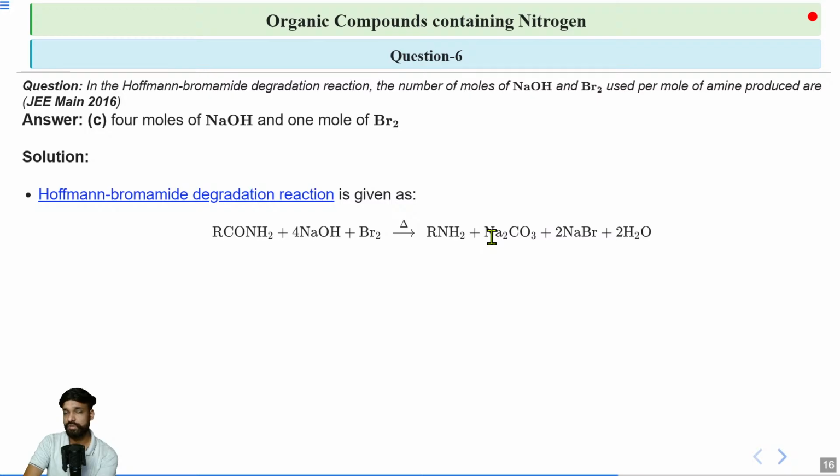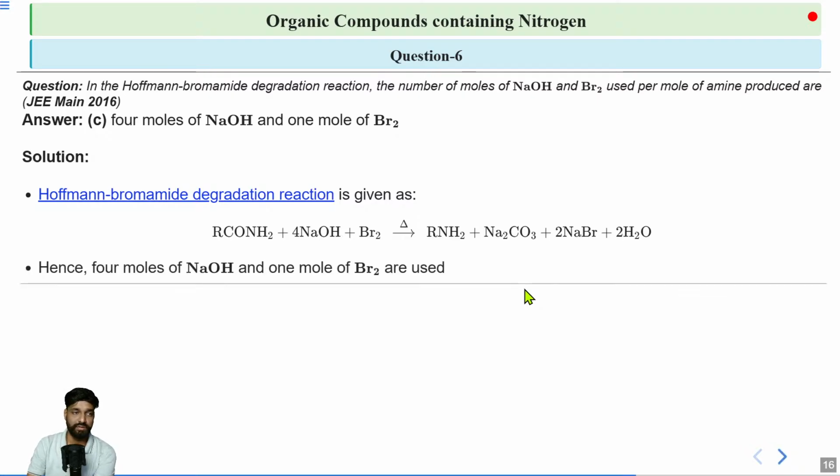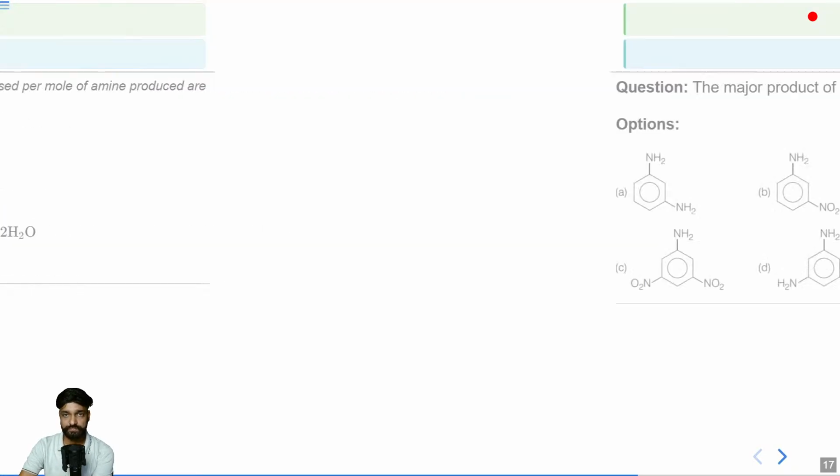So I also got this question when I was giving my boards exam, where I was asked to write the number of moles of product, and this is something which can be asked in the JEE exam as well. Now, moving on to the next question.